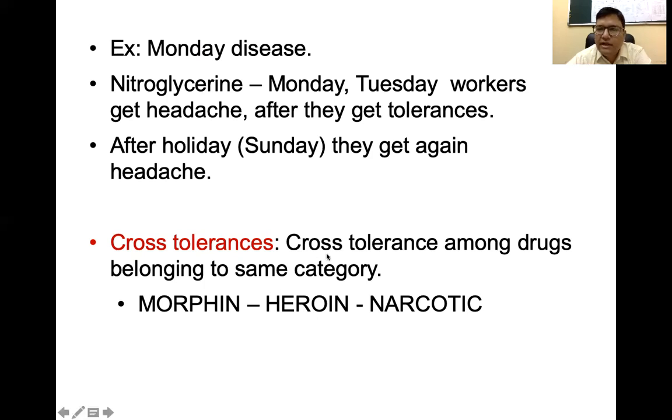Cross tolerance means there is tolerance among drugs belonging to the same category, such as morphine, heroin, or the narcotics. So this is the cross tolerance. That means if a patient is tolerant towards morphine, he is also tolerant towards heroin or the narcotics. These are all narcotic drugs, of the same category, so the patient is tolerant towards all of these drugs.